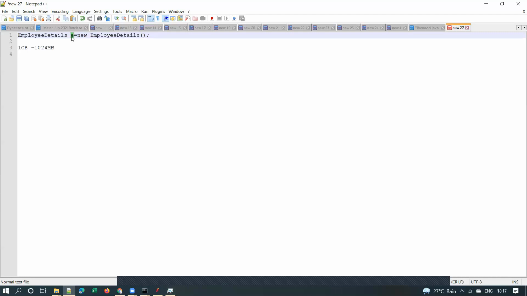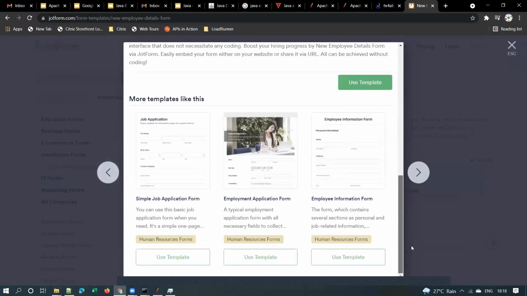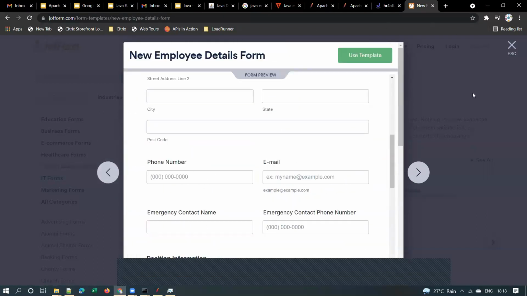The developer can write employee details emp, something like this. So this object will be holding all the employee details till they submit the form. That object will be holding all the details. Once all the details are filled and the submit button is clicked, then all the data will be stored in the database.